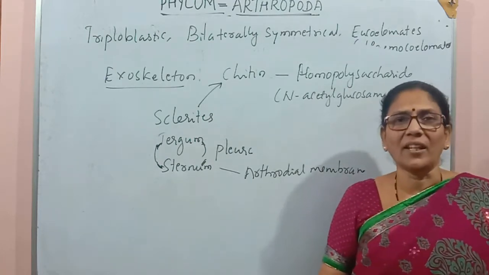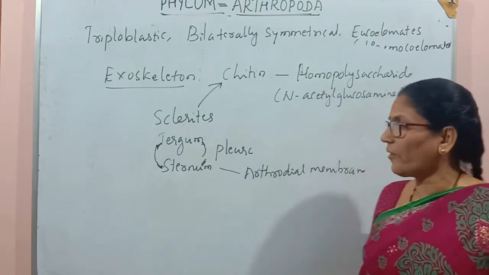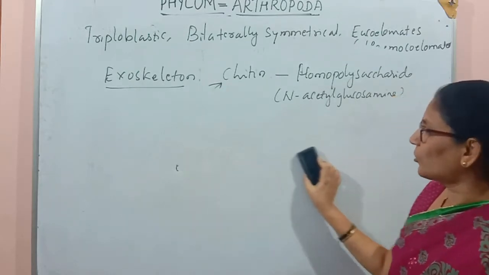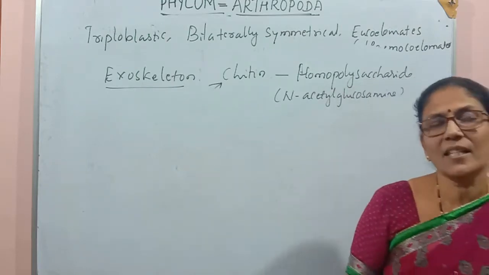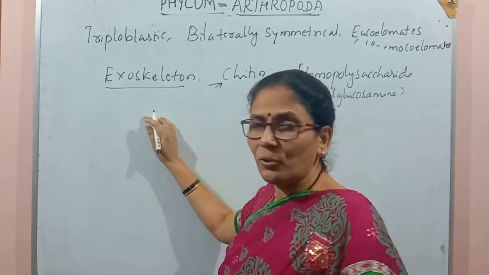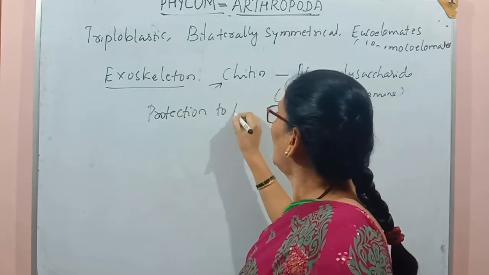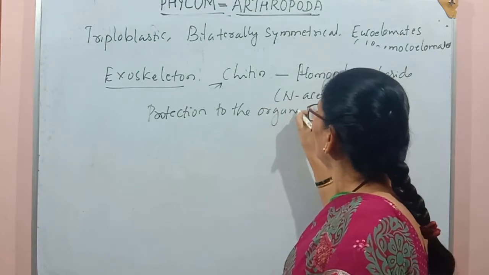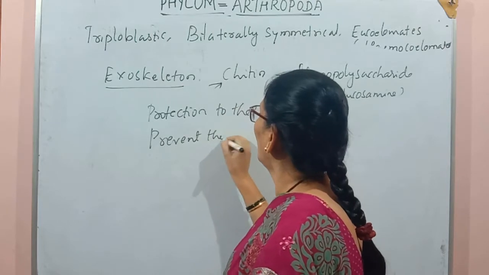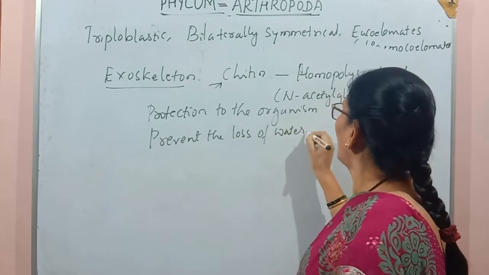Then what is the use of chitin? This is a very important character for the arthropods which are surviving on the land, or we may say this is the success of land arthropoda, the presence of chitinous exoskeleton, because chitin gives protection to the organism and also prevents the loss of water from the body.